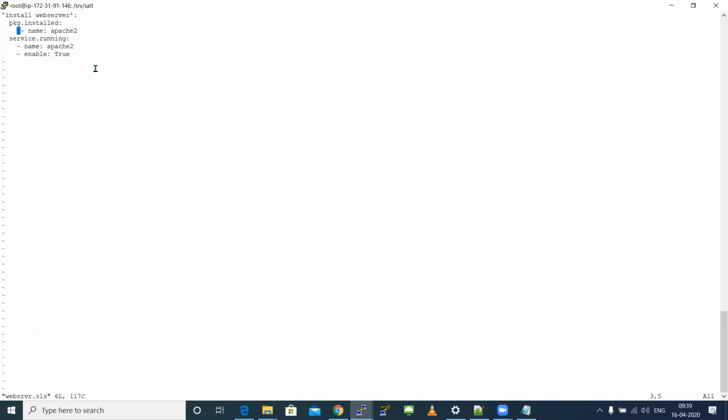So you should have appropriate indentation from here. After this, the last thing you need to remember is function by function. Suppose you try to write the service.running at the start and package.install second, the script will not get executed.